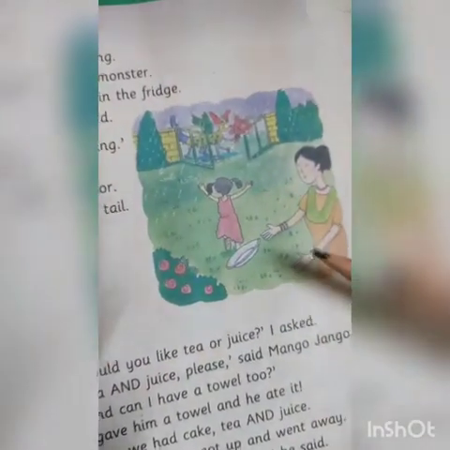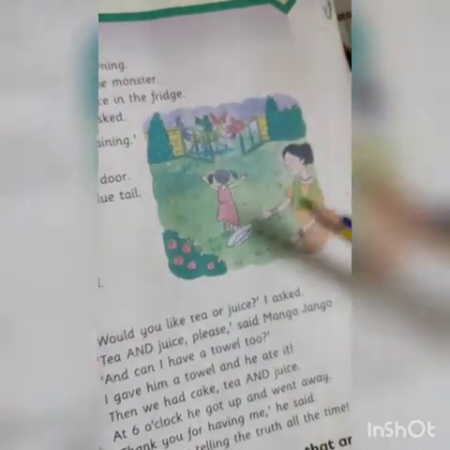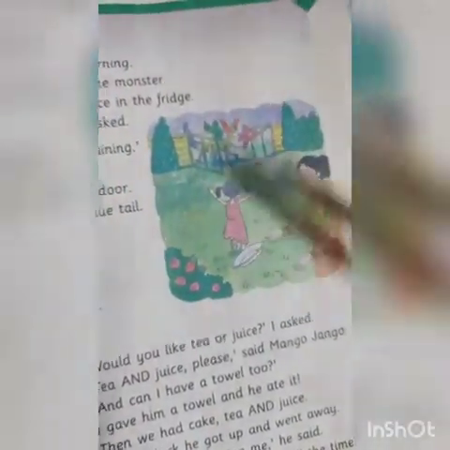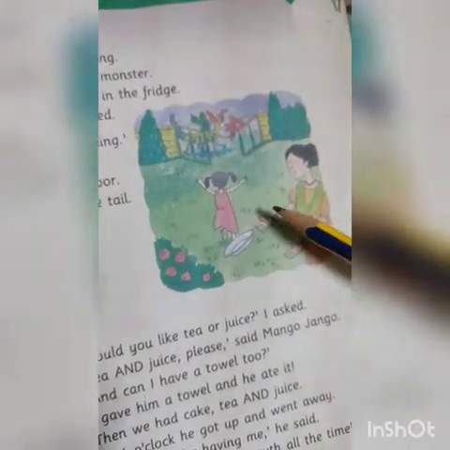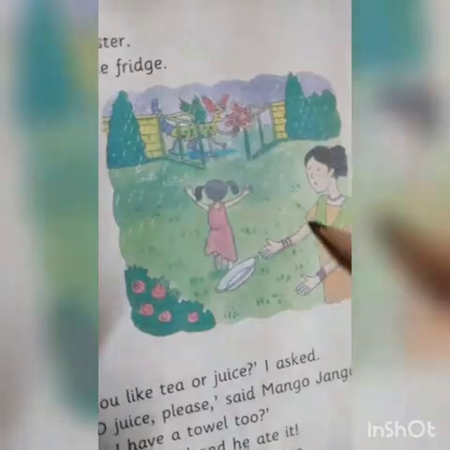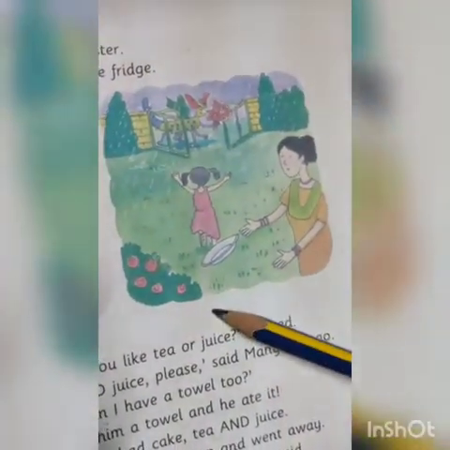And who dropped the plate in surprise? Not the monster, Fiza's mother, okay? Because she was feeling surprised, she dropped her plate.